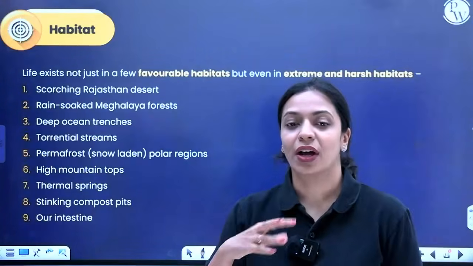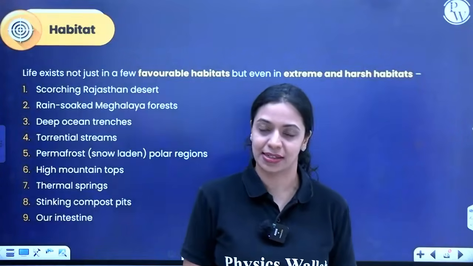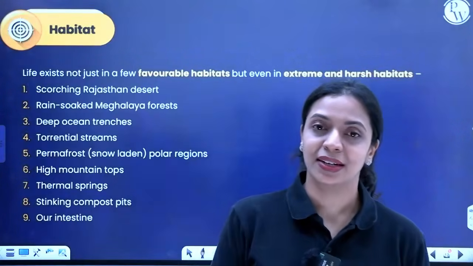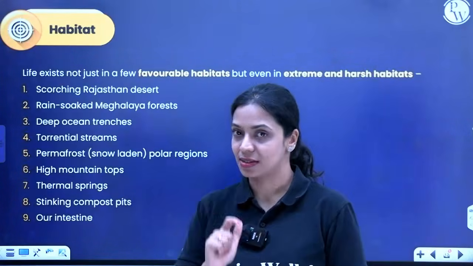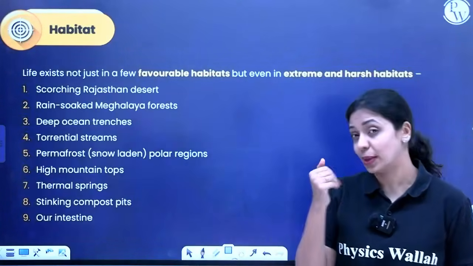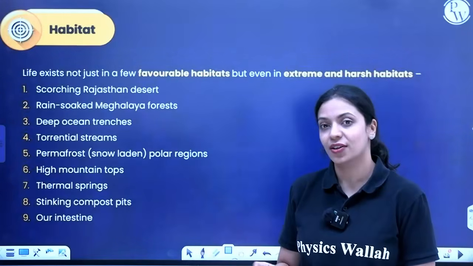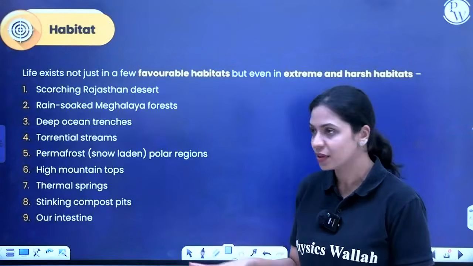Now, of course, wherever conditions are favorable, life will exist. Wherever conditions are moderate, not too drastic, living organisms will exist. But we can see on our planet that even in habitats with very harsh climatic conditions, living organisms are known to survive. Some examples are listed in your NCERT textbook. Scorching Rajasthan desert. Over there the temperature is very high, water availability is very low. Even in such harsh conditions, we know that plants and animals survive.